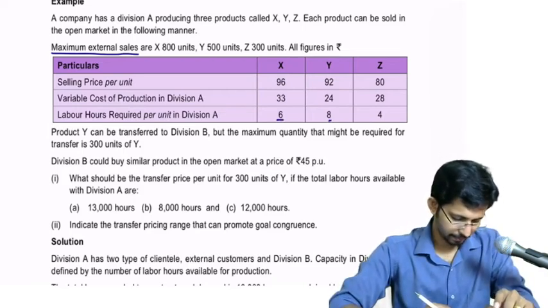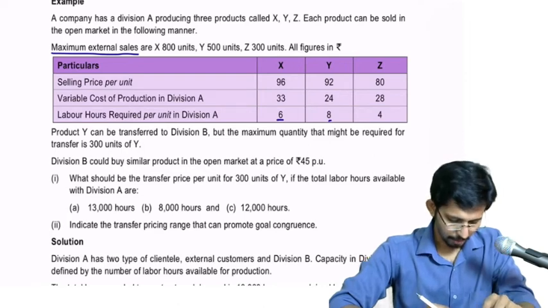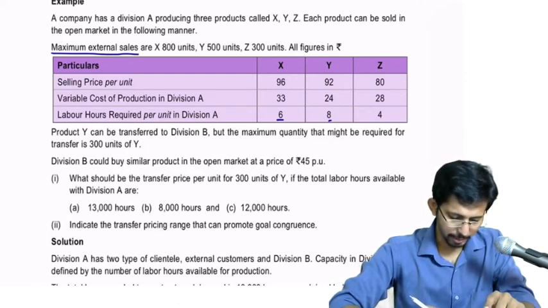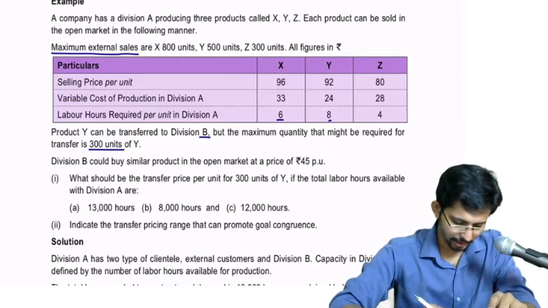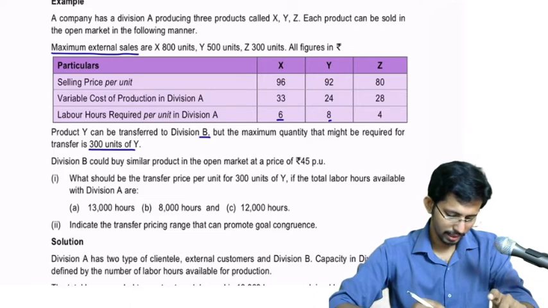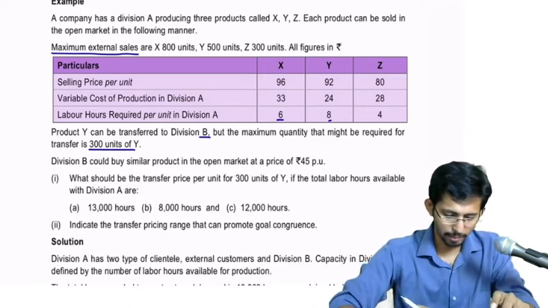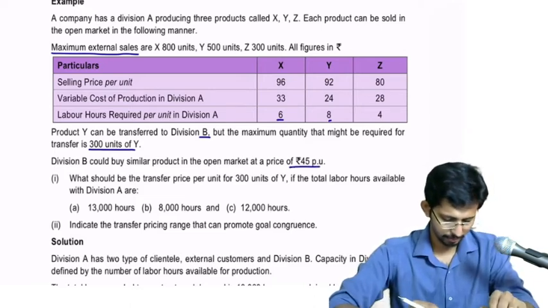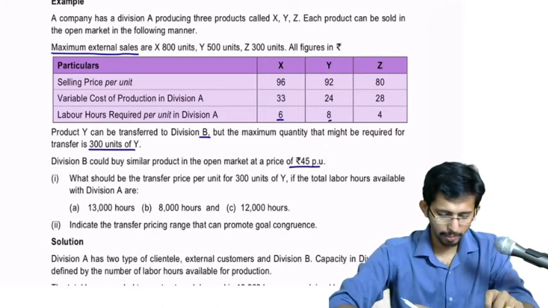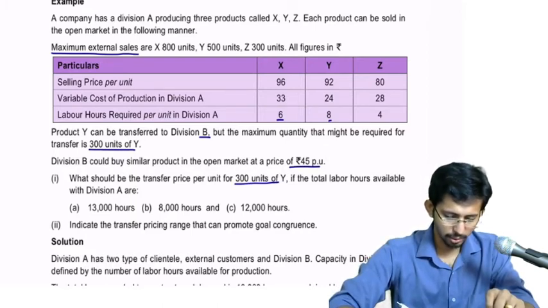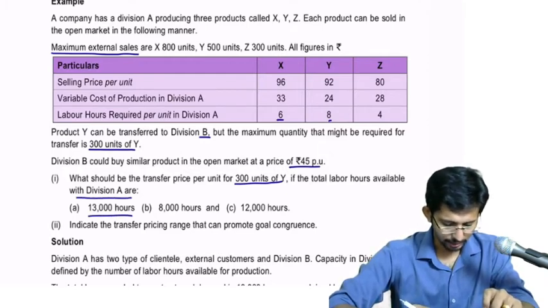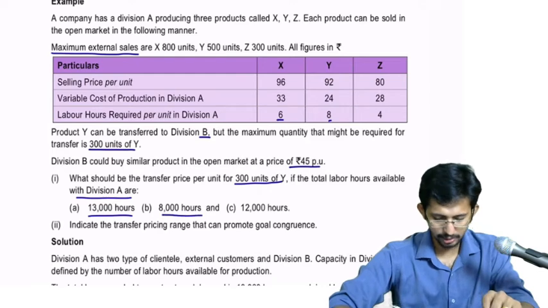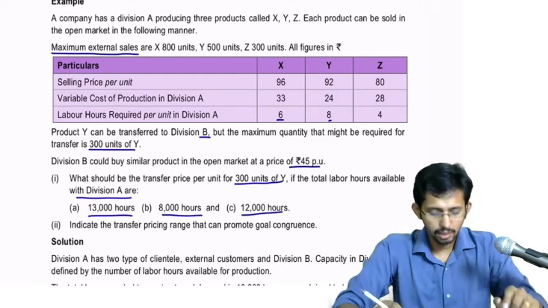Product Y can be transferred to division B, but the maximum quantity that might be required for transfer is 300 units of Y. Division B could buy a similar product in the open market at a rate of rupees 14 per unit. Now what should be the transfer price per unit for 300 units of Y if the total labor hours available with the division are 13,000 for A, 8,000 for B, and 12,000 for C? Indicate the transfer price range that can promote goal congruence.